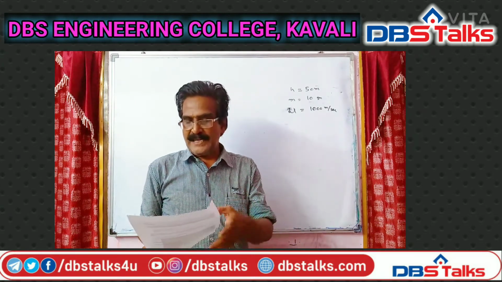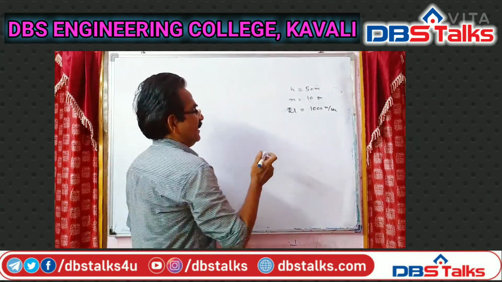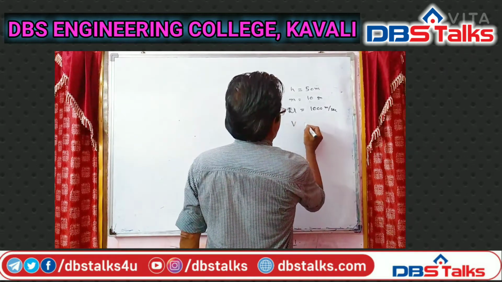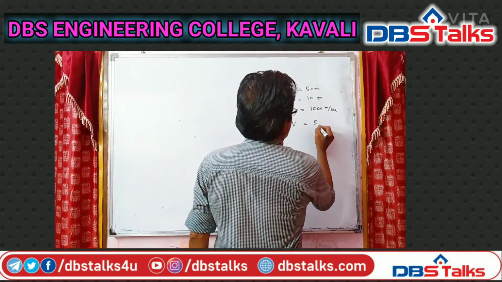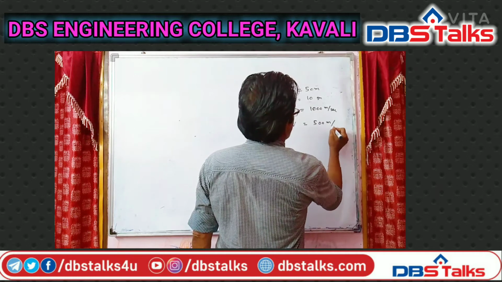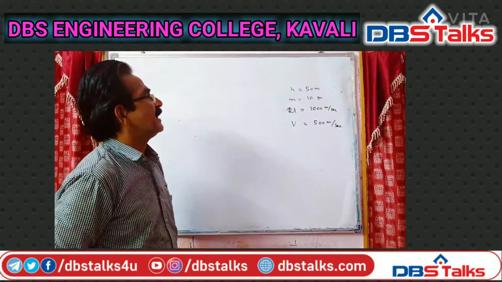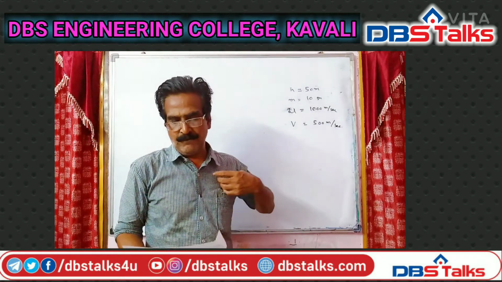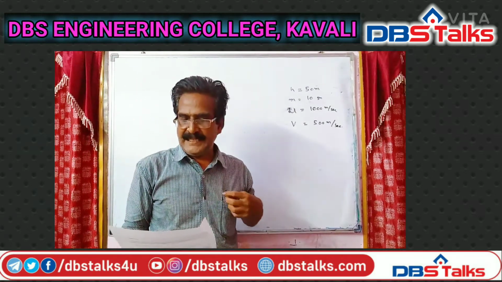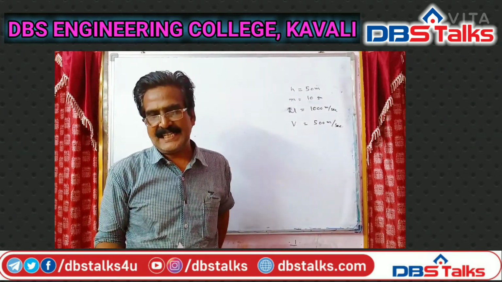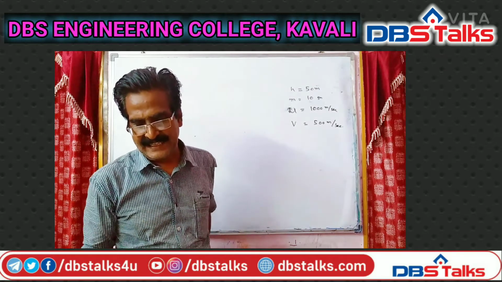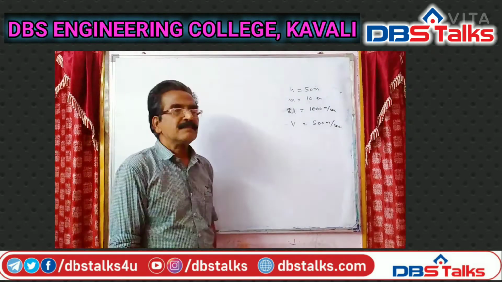A bullet of mass 10 grams is fired horizontally with a velocity 1000 meters per second from a rifle situated at a height 50 meters above the ground. If the bullet reaches the ground with a velocity 500 meters per second, the work done against air resistance is.